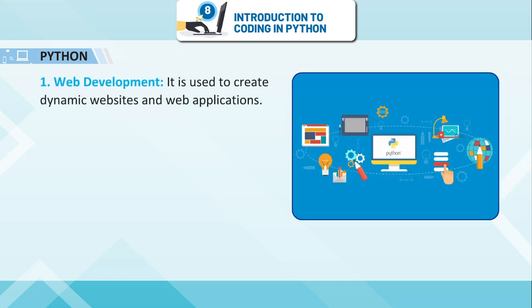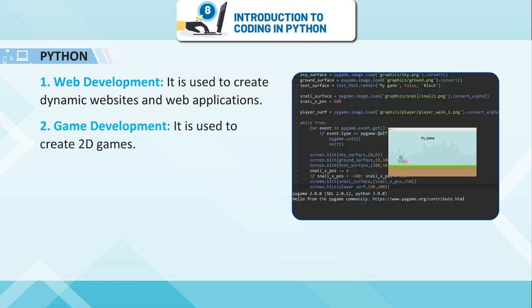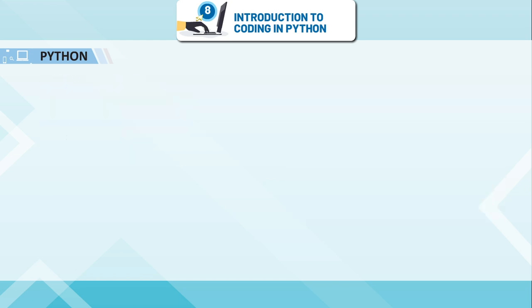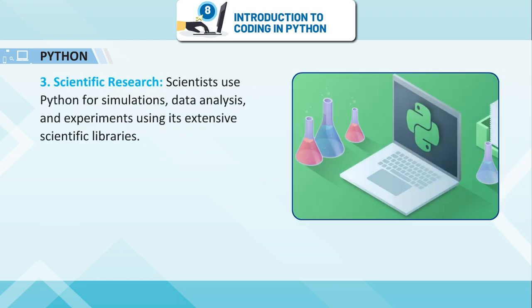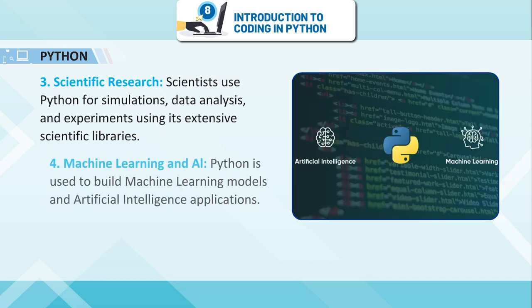Web development: it is used to create dynamic websites and web applications. Game development: it is used to create 2D games. Scientific research: scientists use Python for simulations, data analysis, and experiments using its extensive scientific libraries.